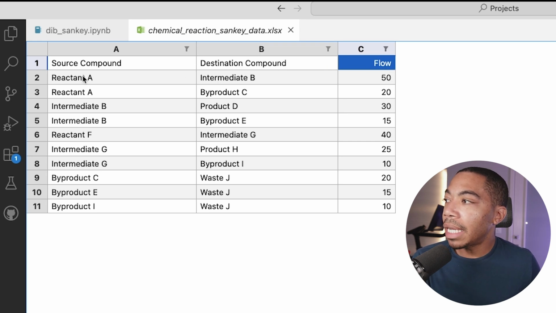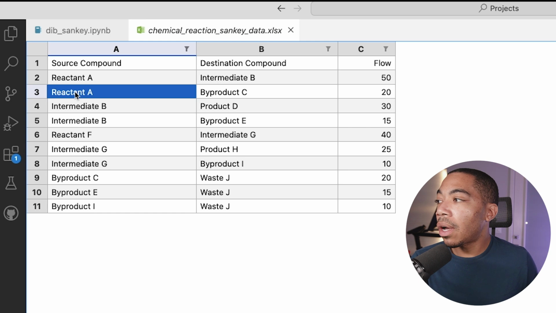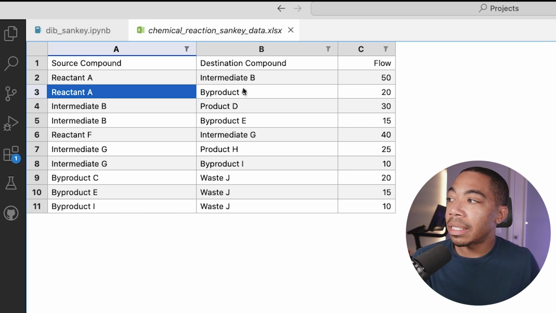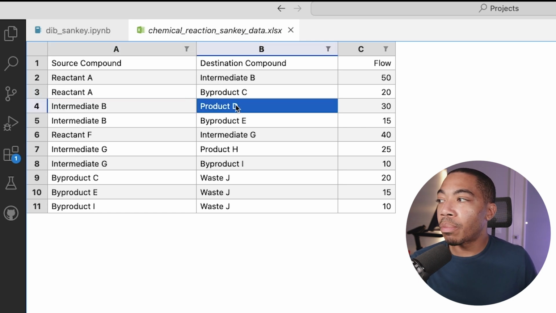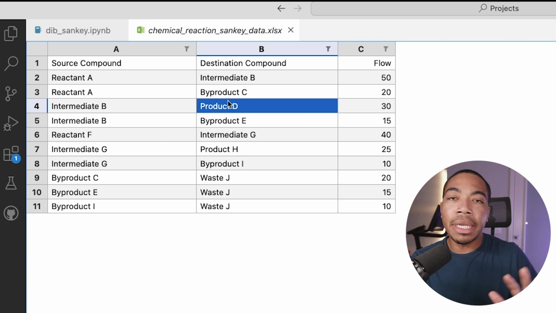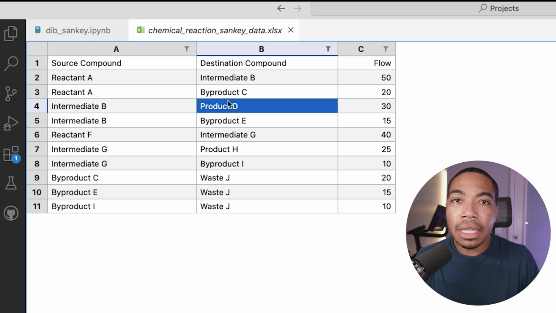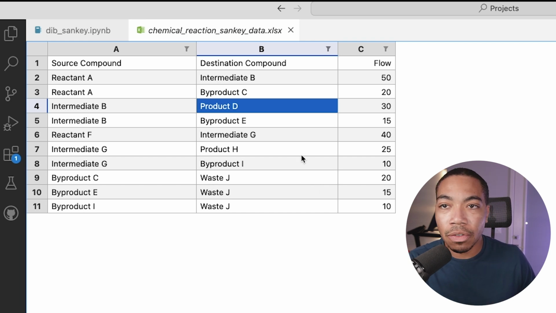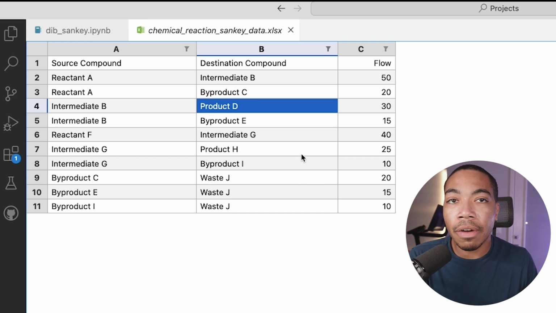So we can see reactant A is going to flow to intermediate B with a flow of 50. Reactant A is also going to flow to byproduct C, intermediate B to product D. You can kind of see how we can begin to understand the flow chart through a Sankey diagram visualization. And we can do this using Python to help us better understand what's going on in this complex transformation and in a real chemical environment. This could be much larger. So this is a great way to visualize what's occurring.